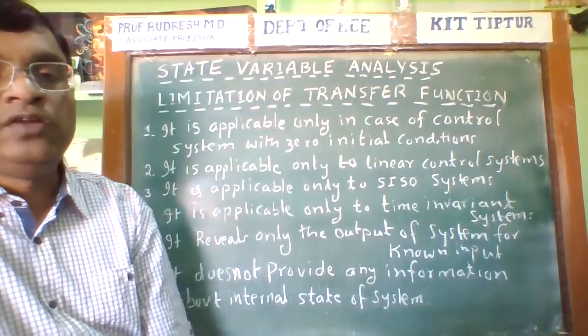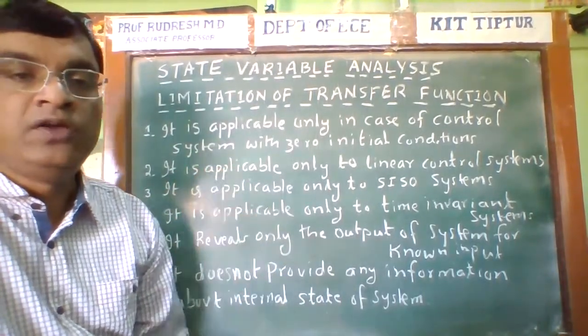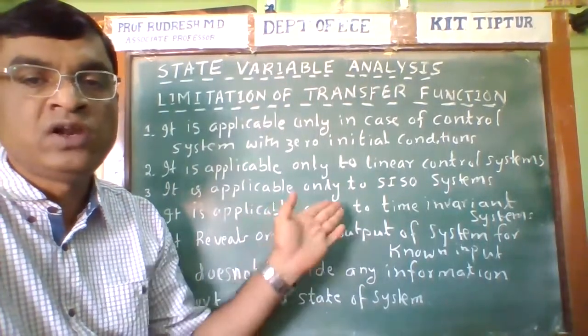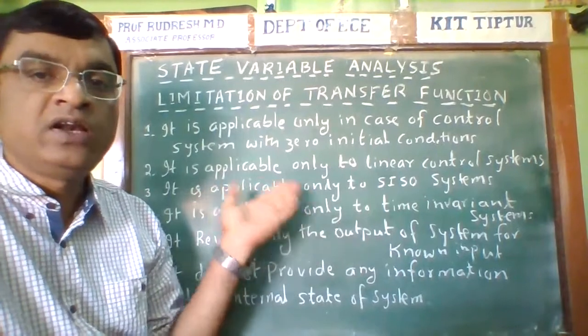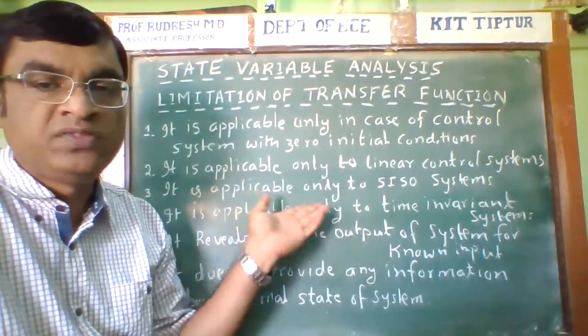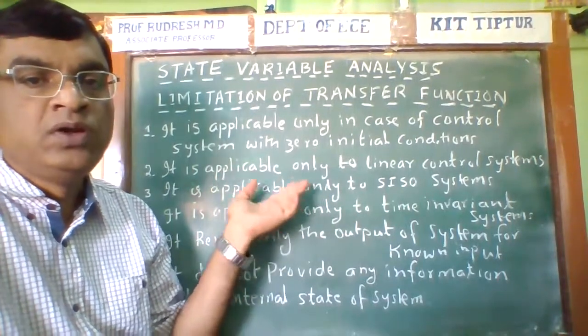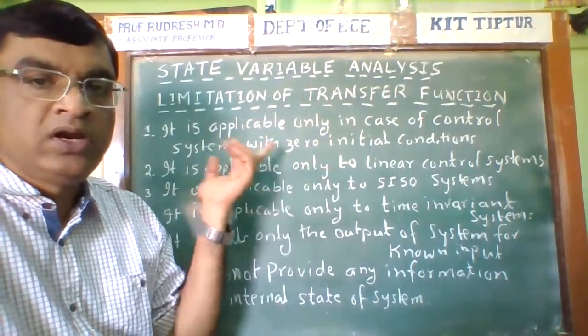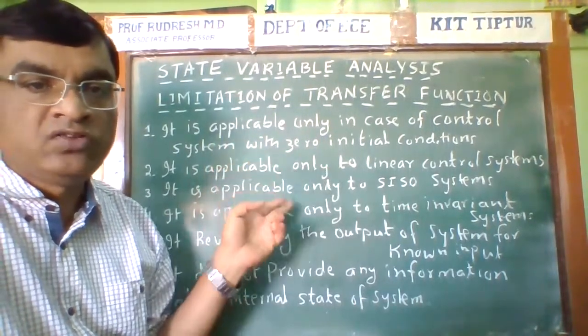Now, what are the limitations? It is applicable only in the case of control systems with zero initial condition. We take the transfer function only under this condition. The transfer function is the ratio of the output of the system to the input of the system, taken under zero initial condition only. We can't find the transfer function at any instant of time.